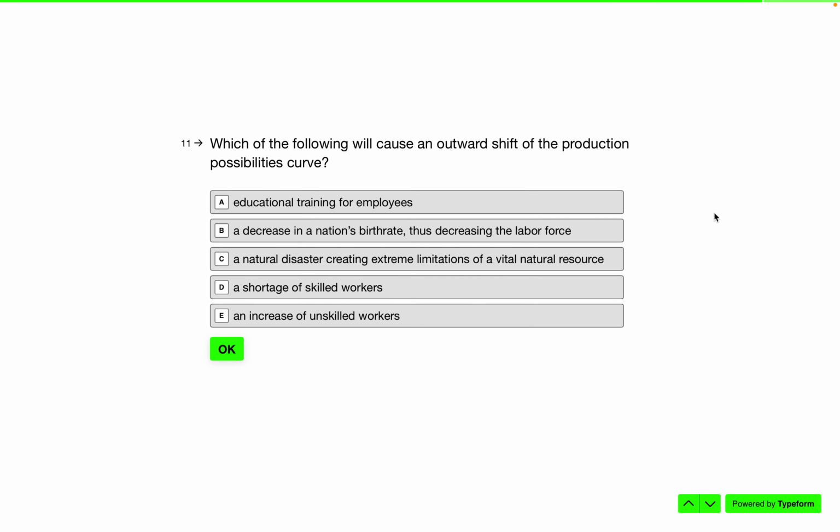Okay, which of the following would cause an outward shift of the PPC? Educational training, a decrease in birth rate, natural disaster, shortage of skills, increase in unskilled workers. All of these are bad. This one's good. That's a pretty strong hint. And yes, it stands to reason that if you train and educate your own employees, if you raise their human capital, then they're going to be more productive and your production possibilities are going to increase.